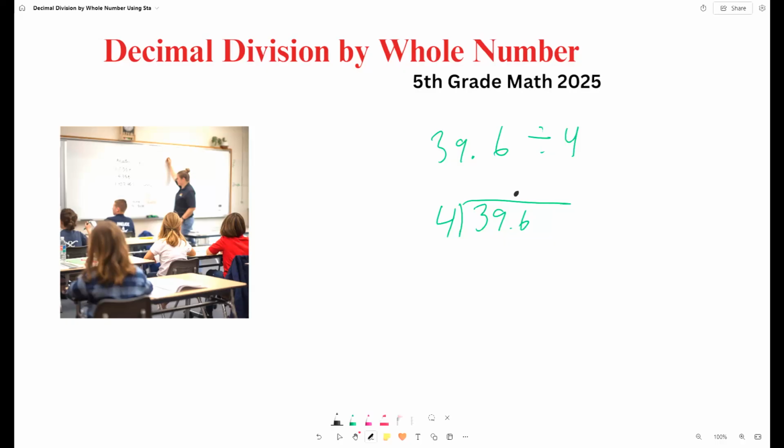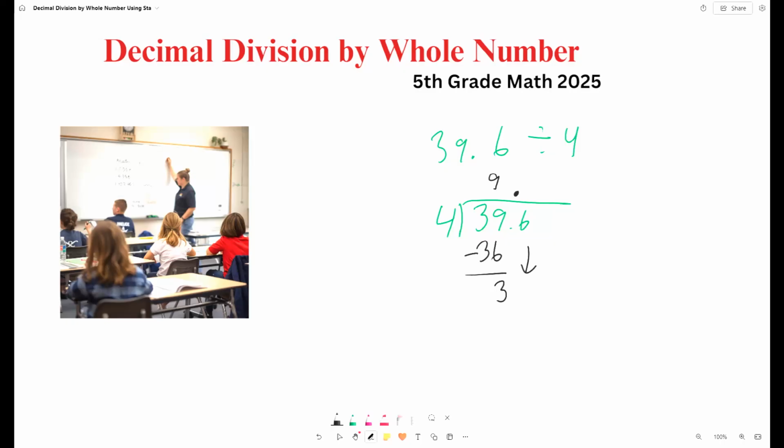Now let's find our first digit. How many times does 4 go into 39? Let's see. 8 times 4 is 32. Let's see if we can do one more. 9 times 4 is 36. Let's see if we can do one more. 10 times 4 is 40. That's too much, so we're going to have to do 9. So 9 times 4, 36. We can subtract. 39 minus 36 is 3.